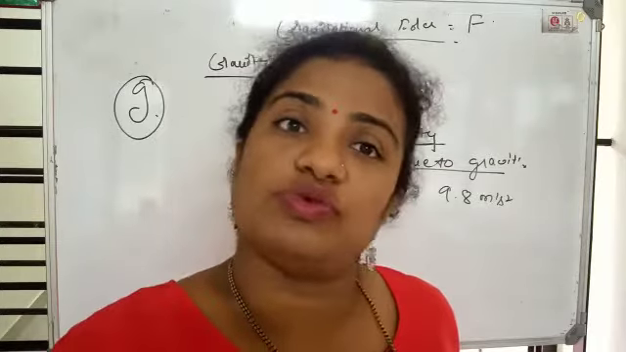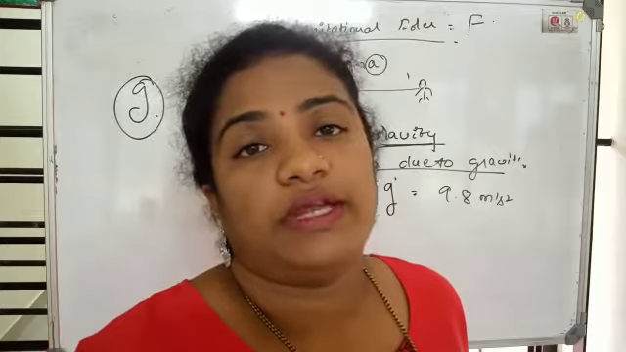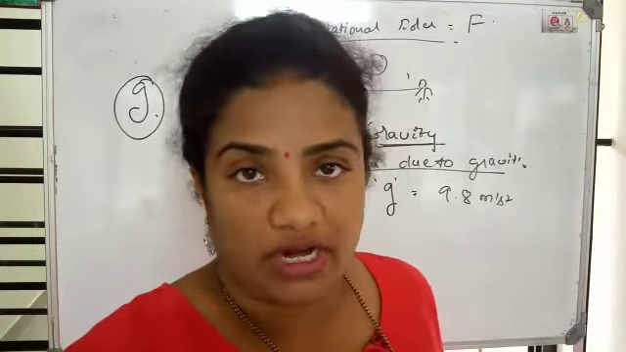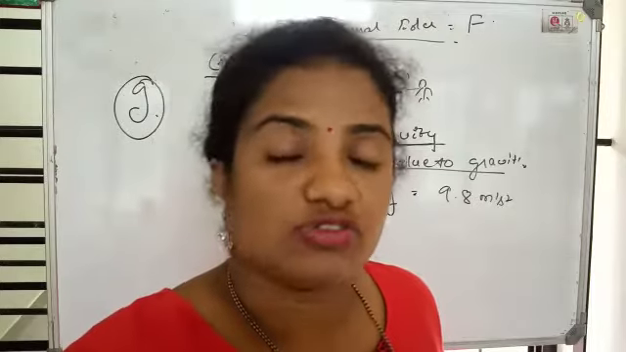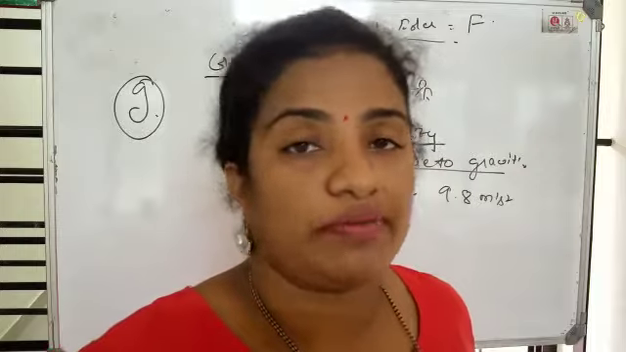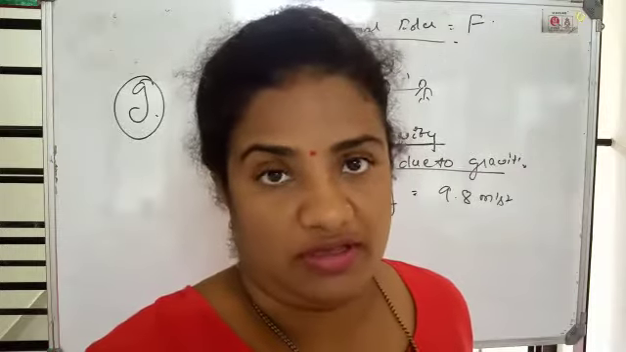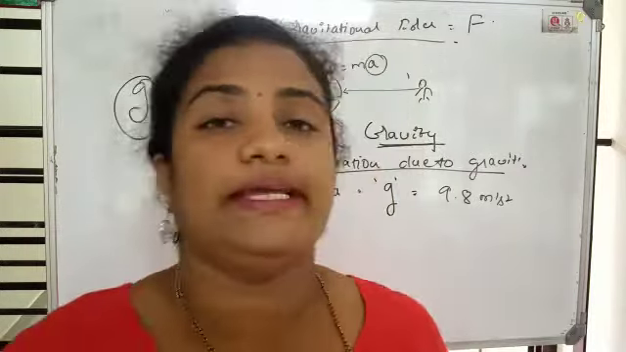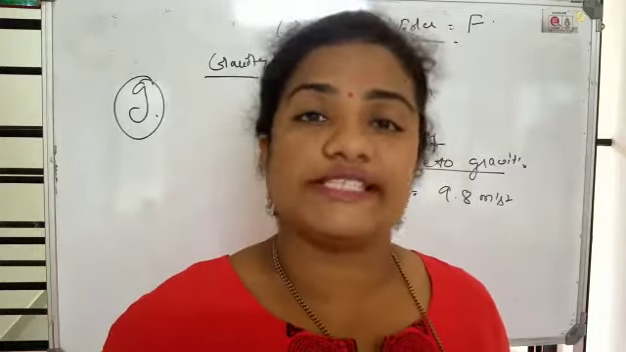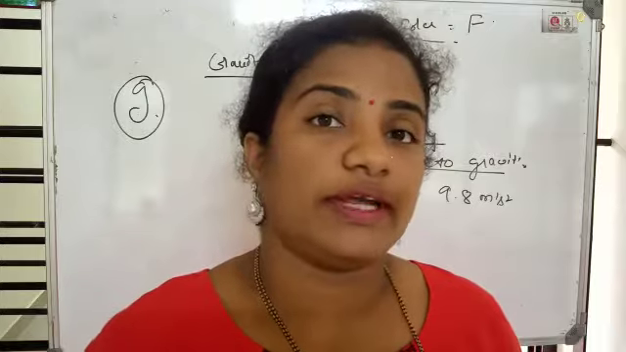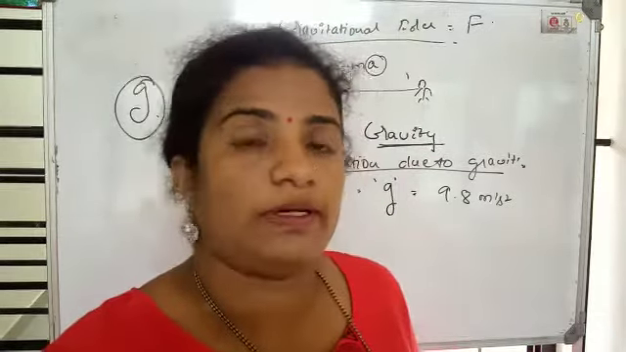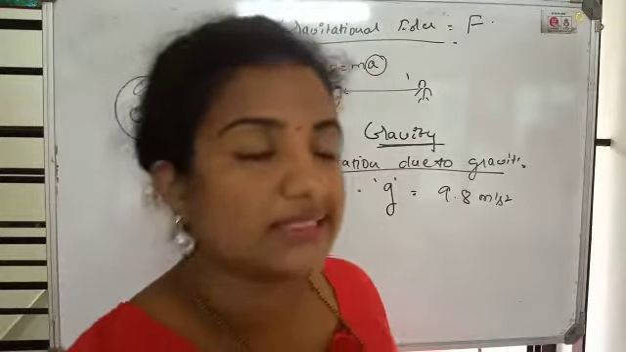A feather also moves with the same 9.8 meters per second square, if there are no other forces acting on it and only gravity is acting. The building also moves with the acceleration of 9.8 towards the center of earth. Feather and big building both will move with the same acceleration of 9.8 meters per second square. So it is not dependent on the mass. That is the first point.